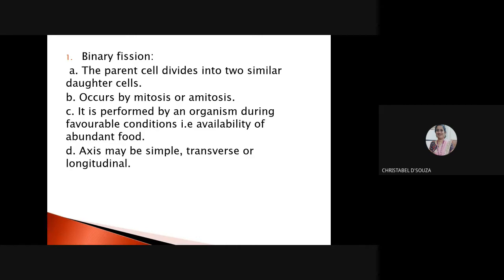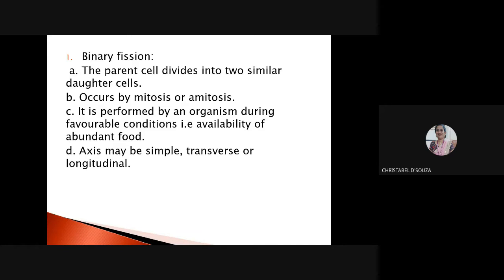We have done mitosis in detail, but we have not studied amitosis. Amitosis is cell division by a simple cleavage, meaning simple division of the nucleus and division of the cytoplasm. There are no chromosomes involved. There is no spindle formation that takes place.